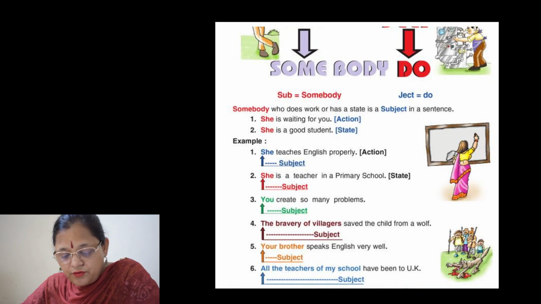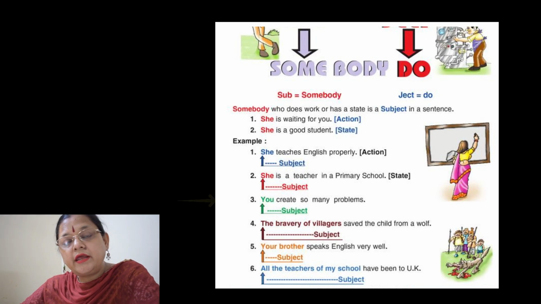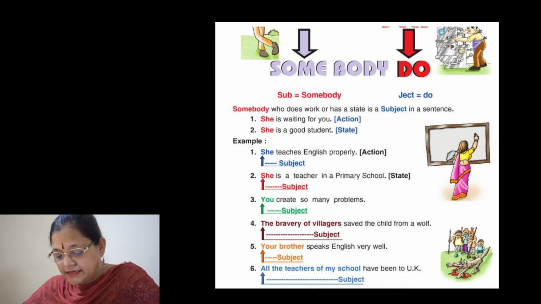Okay, now I will give you an example: She teaches English properly. Here, what is the subject? She. Like, she is a teacher in a primary school. So here, what is the subject? She. Okay, you create so many problems. Here, what is the subject? You. So in this way you can select the subject from the sentences.